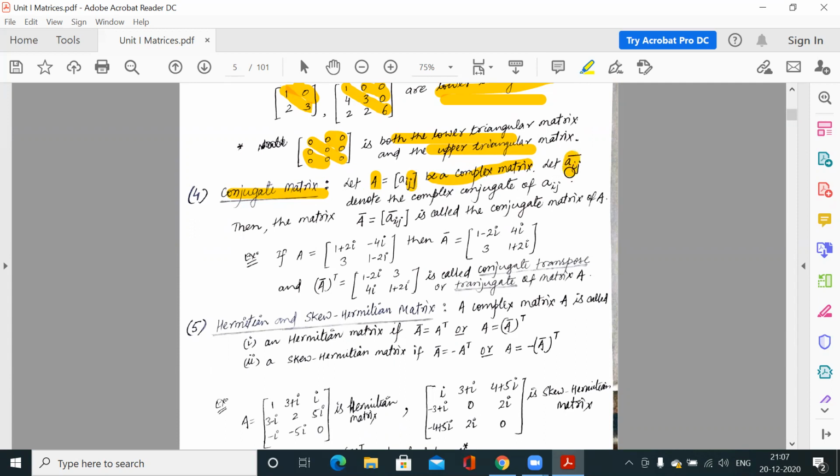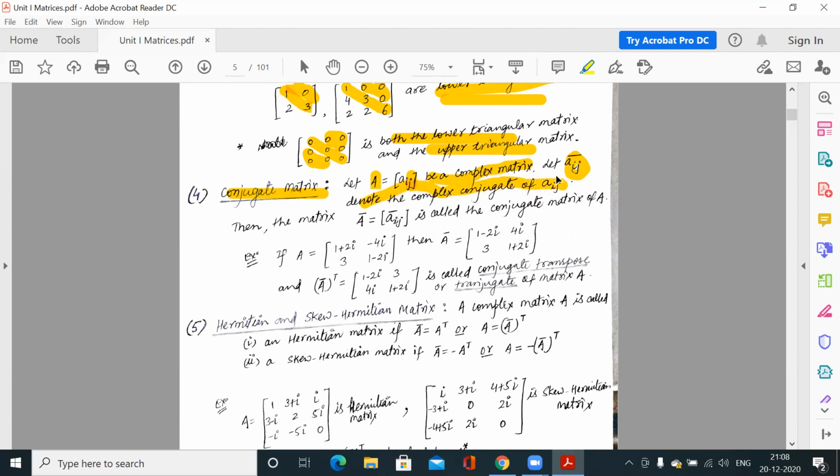Now, if you remember how to find the conjugate of any complex number, we simply write the bar of that number. Suppose z is a complex number, we say z bar is its conjugate. So Aij is an element of the matrix, and Aij bar is the complex conjugate of Aij.